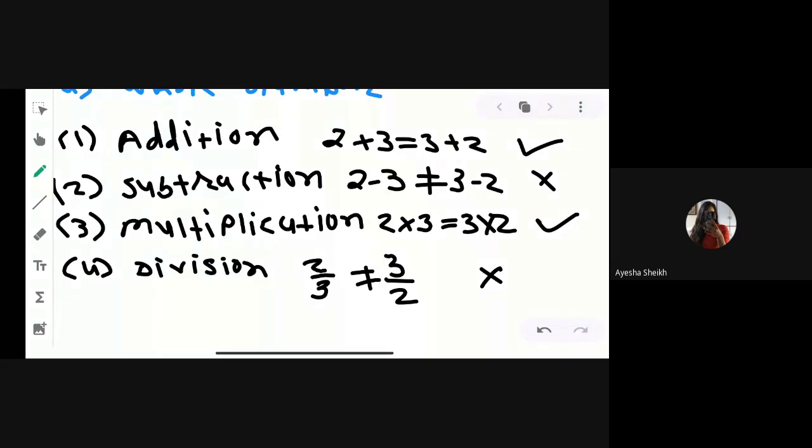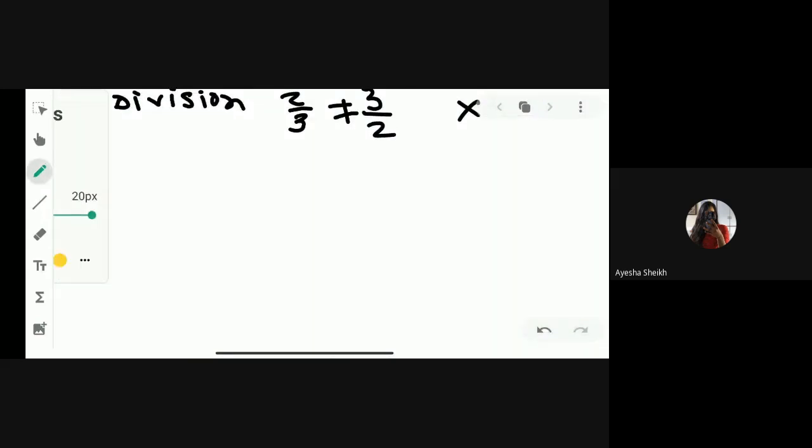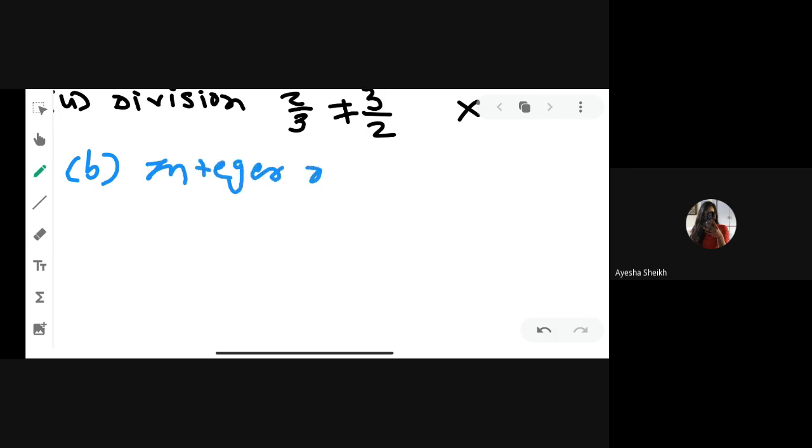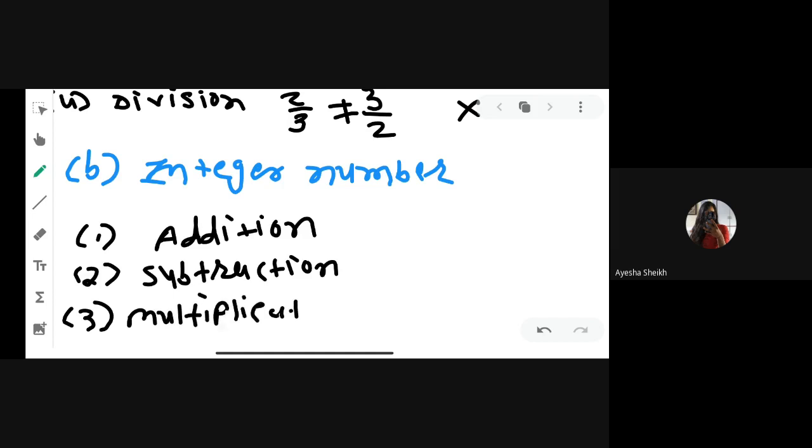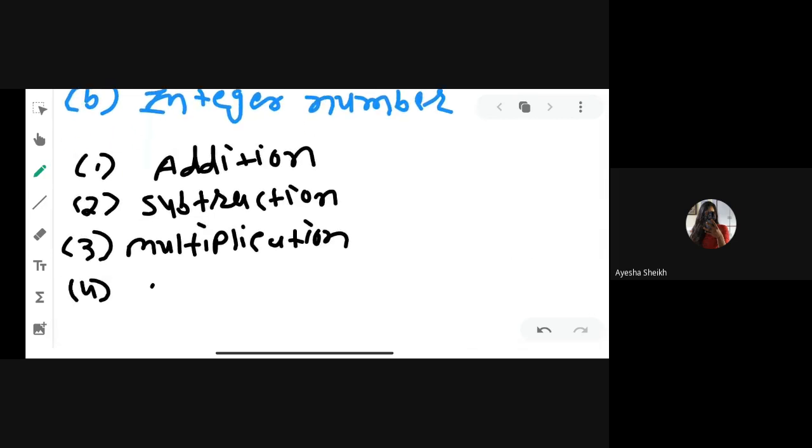Yes, sir. Now you can see the second group of numbers, it is integer numbers. In integers again we have to show this for four different mathematical operations: addition, subtraction, multiplication, and division, right? Yes or no? Yes, sir.